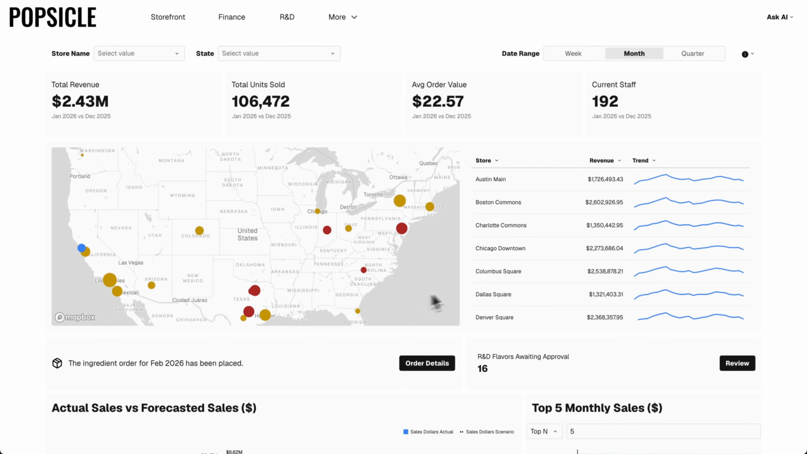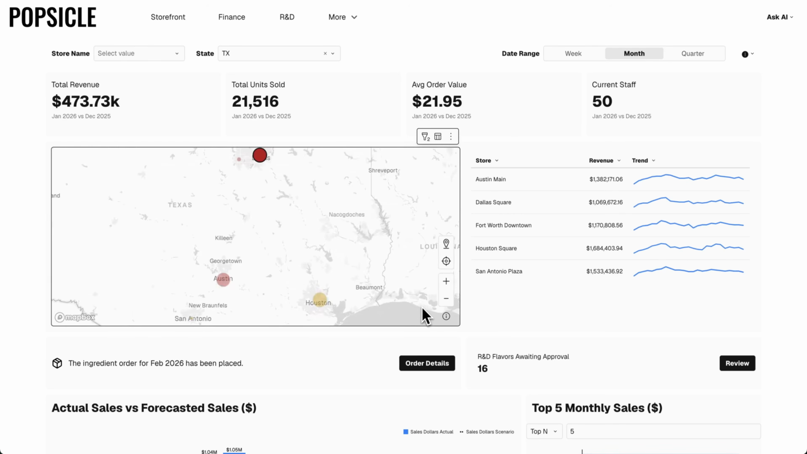At first glance, I can see that there are a lot of low-performing stores in Texas, which is concerning for me as an ice cream company that relies on warm weather states. Let's click into our Texas stores and take a closer look.